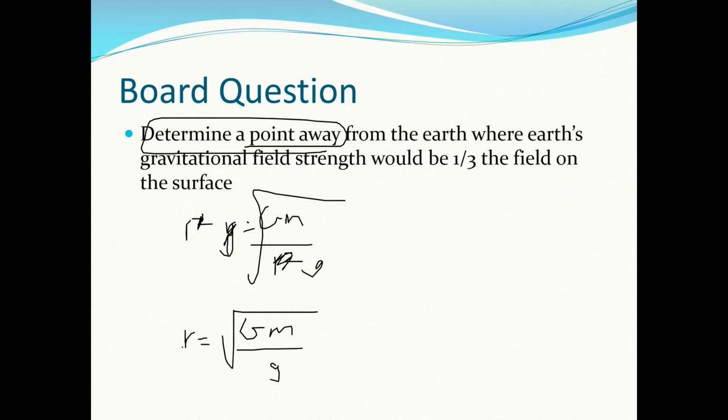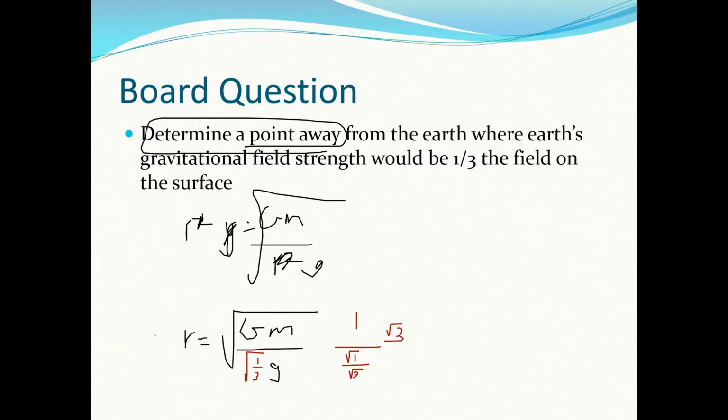The only thing that I'm changing is I'm making gravity 1/3, but the acceleration due to gravity or gravitational field is square rooted, so I have to square root this as well, right? So I'm not making any changes on top. Square root 1 is 1, and then square root 3 is square root 3. So instead of saying 1 over square root 3, I can just say square root 3.